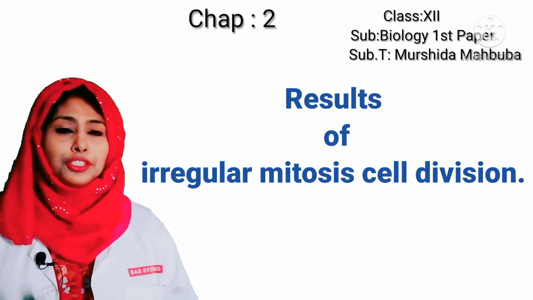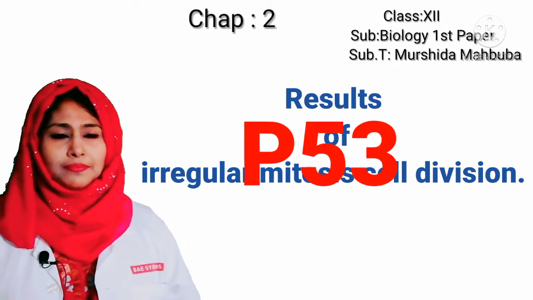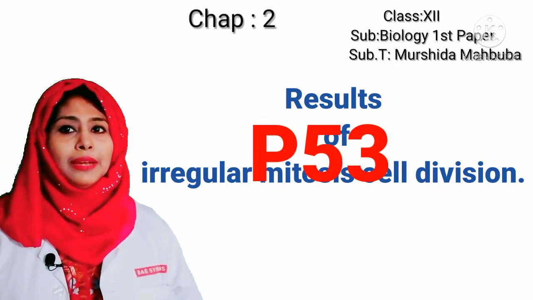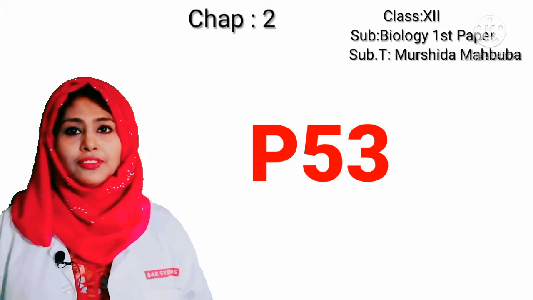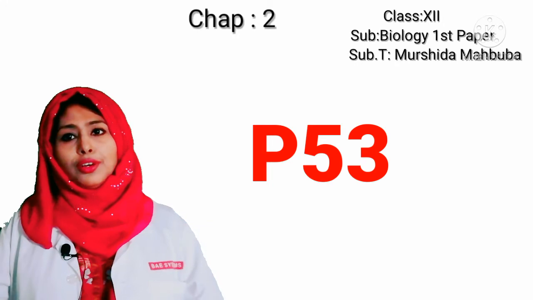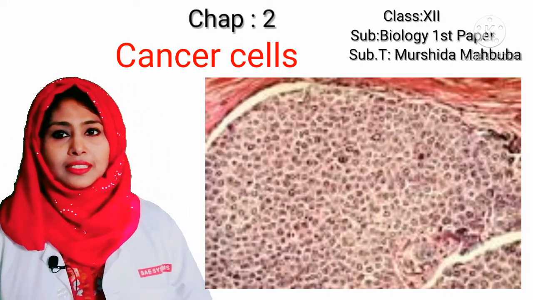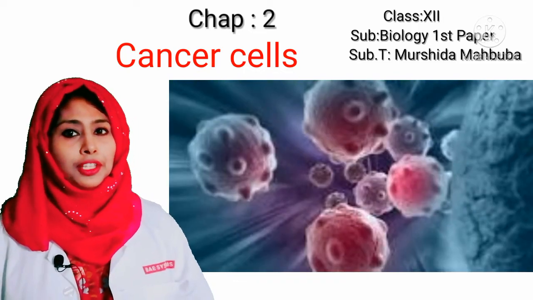This causes tumors and cancer cells. A protein called p53 usually plays a role in preventing cell division. If it is defective, it loses control of the cell cycle. This causes cancer cells. This is one of the causes of cancer in humans.